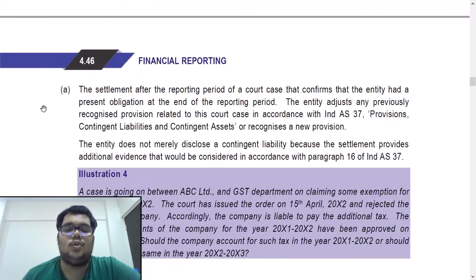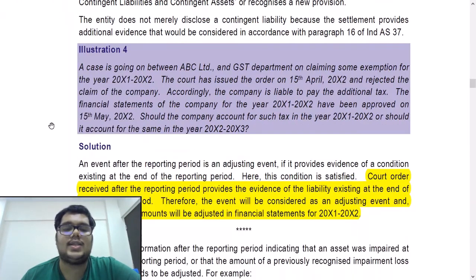Next, illustration 4. A case is going on between ABC Limited and GST Department on claiming some exemption for the year X1, X2.